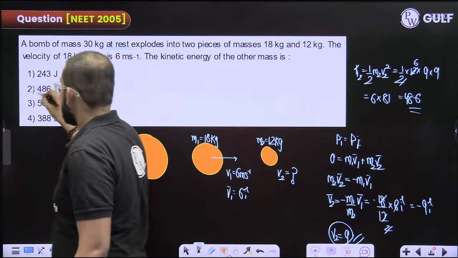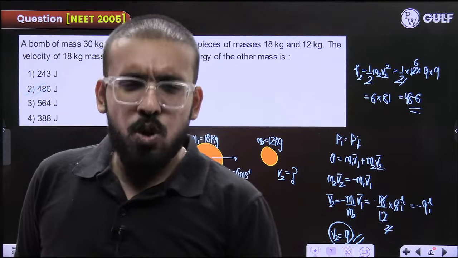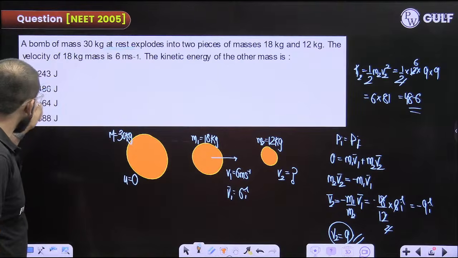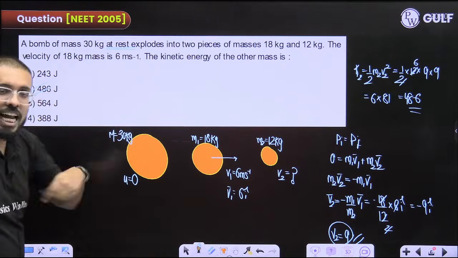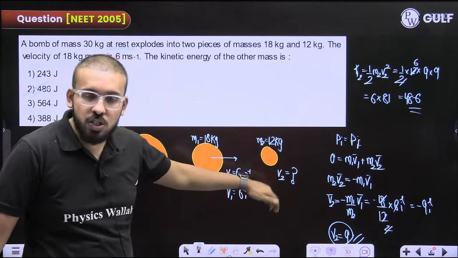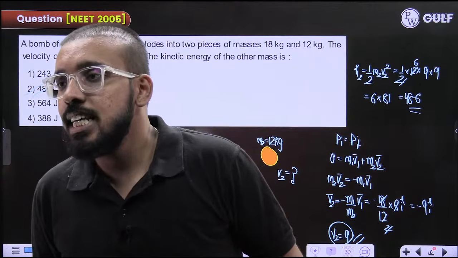Option number 2, 486 joules. Good question it is. In the options they may write 9 joules, so please do not get confused. 9 was the speed that you got for the second mass.